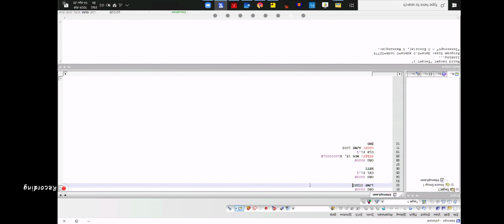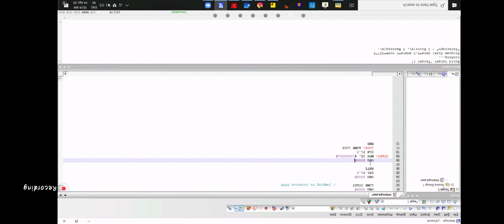Here it is jumping to location 8000. Because of the long jump to start, it will jump to start directly. Now this is located at location 8000, in a different location.